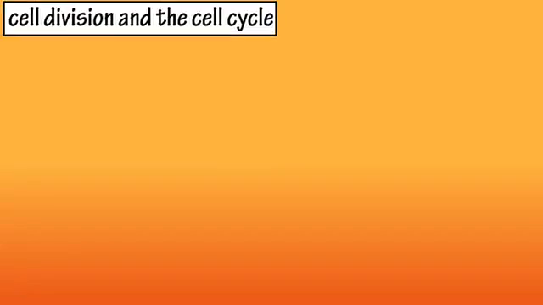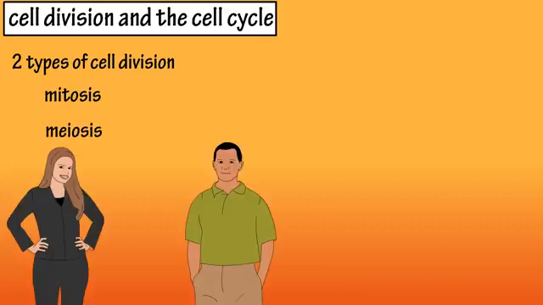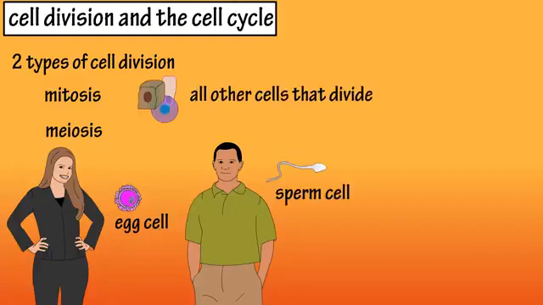Cell division and the cell cycle. There are two types of cell division in the body, mitosis and meiosis. Meiosis occurs in the sex cells, egg cells in females and sperm cells in men. And mitosis is the type of cell division that occurs in all other cells in the body. In this video, we are going to cover mitosis.